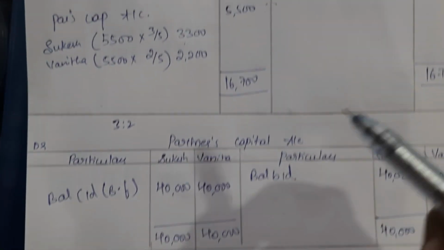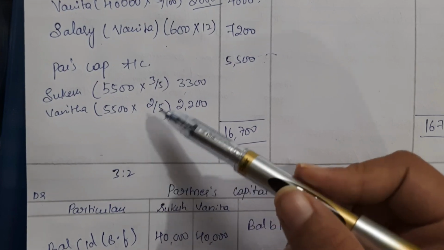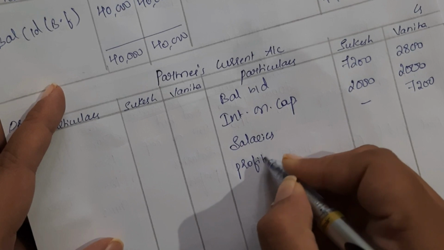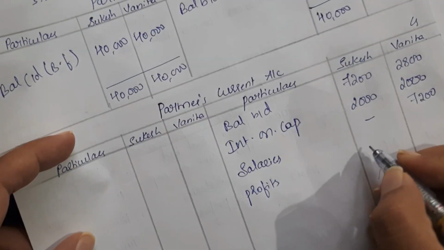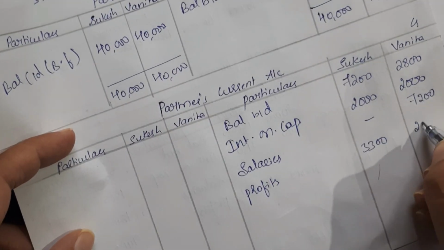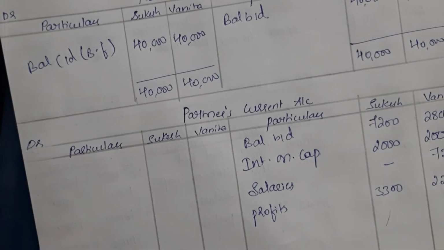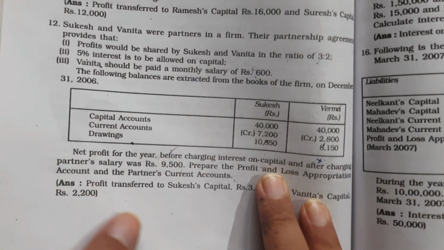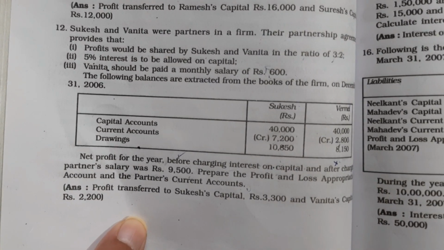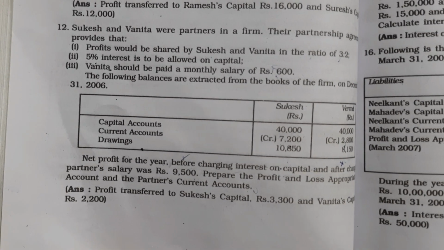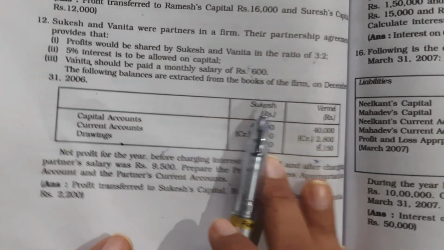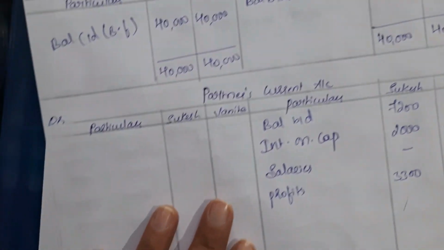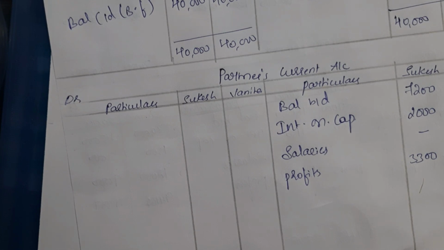Okay, then we have profit, right? So this has to be distributed. So the profit the partners are going to receive, right? The amount is already calculated here, 3,300, 2,200. Okay, other than that, once check with the question, we have drawings amount, right? I told you drawings amount should not be taken in P&L appropriation account but should be taken in the partners capital accounts. Okay, so drawings 10,850 and 8,150 rupees. So drawings the partner has to pay to the firm, right?